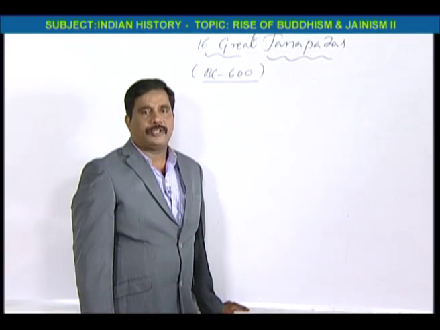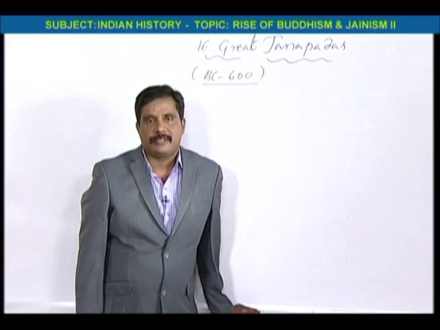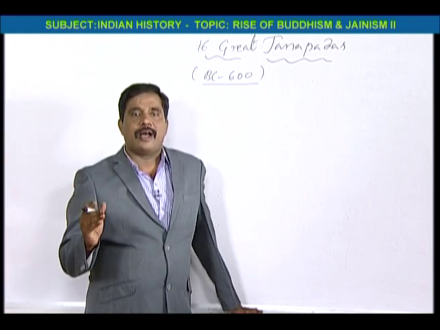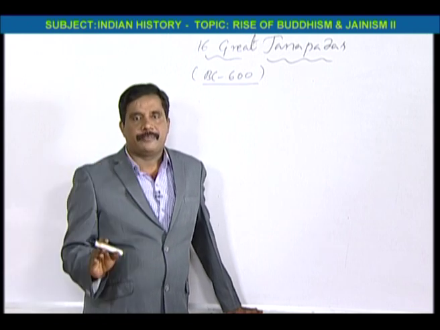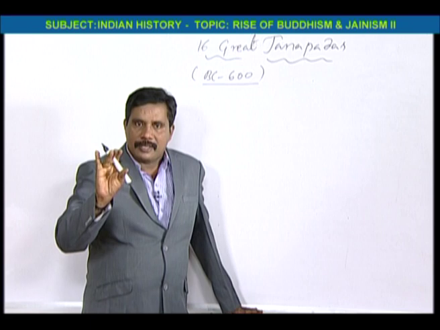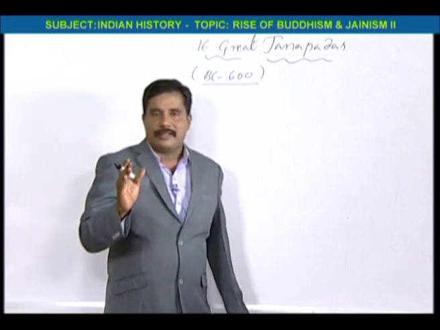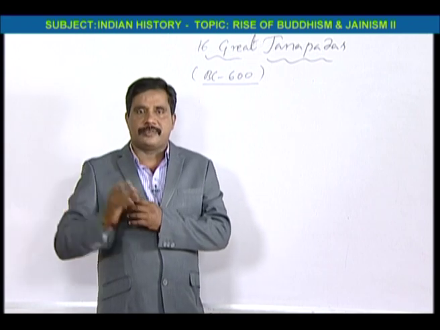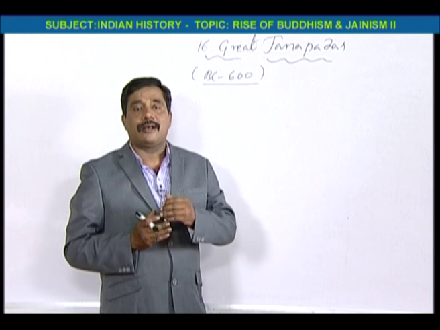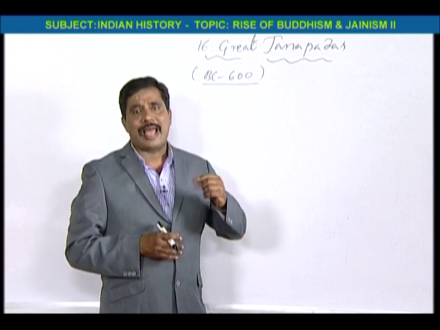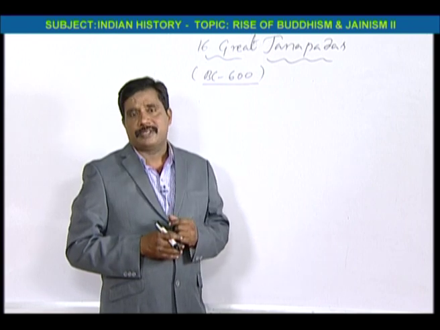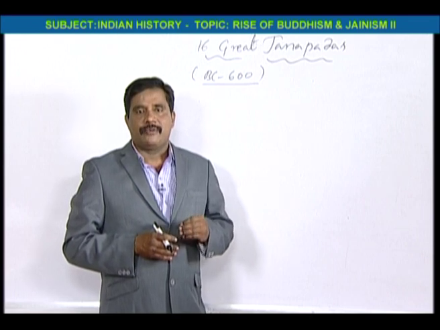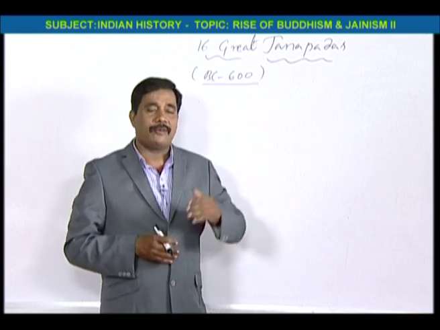Now we have one more chapter, the 16 great Janapadas. In 600 BC, we have two kinds of topics. One is the rise of Buddhism and Jainism, which is as per the religious conditions. The other, as per the political conditions, is the 16 great Janapadas.